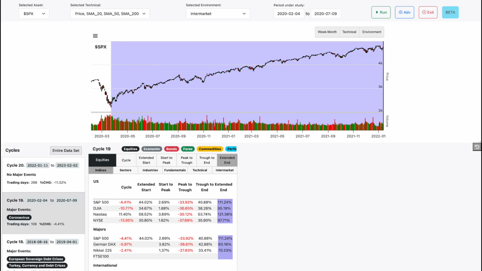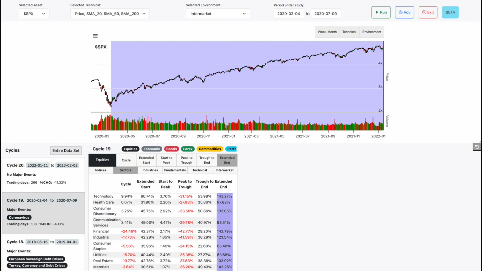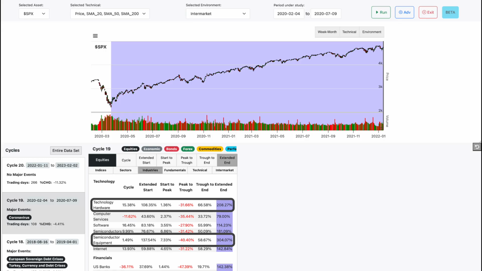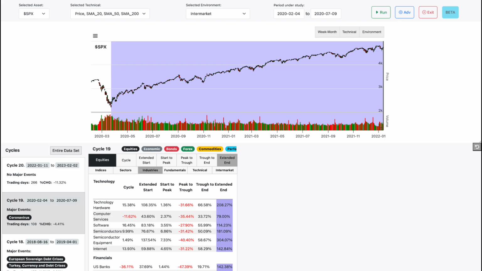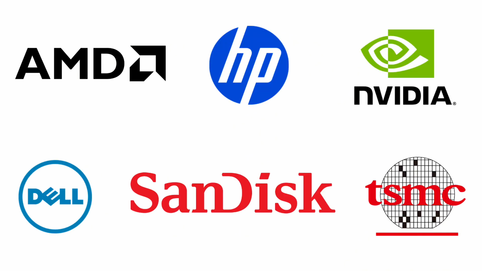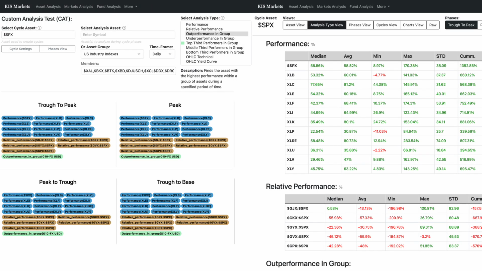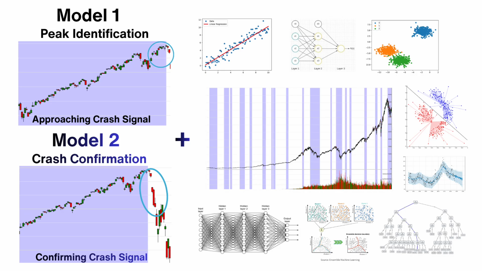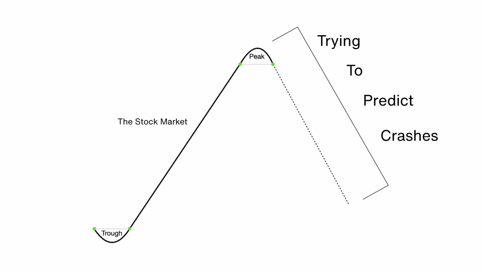What about the recovery? As we can see, the Nasdaq outperformed the major US indices. Let's dig deeper. Technology outperformed all sectors. Zoom in further, semiconductors and hardware returned over 200% each. In just a few clicks, we've identified sectors, industries, and even individual stocks that outperformed. In later versions, you'll be able to run a backtest from here to see if that outperformance was consistent, and then optimize it using our AI prediction tools. More on that later, but make sure to check out our Predicting Market Crashes video.